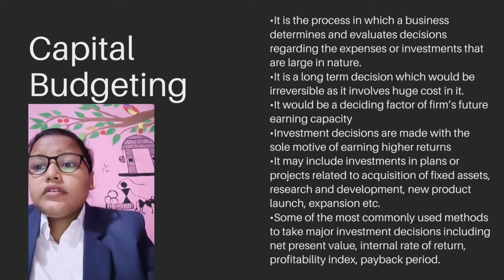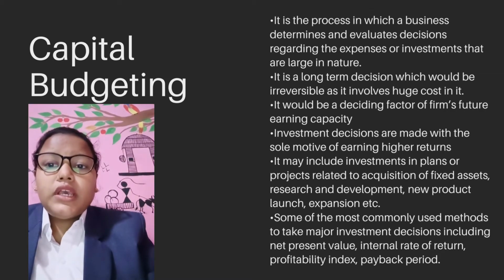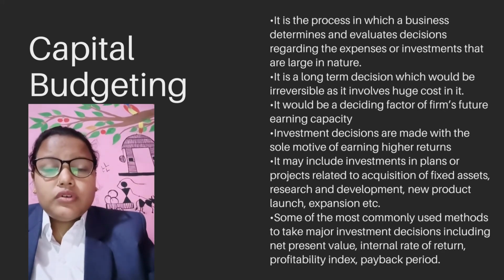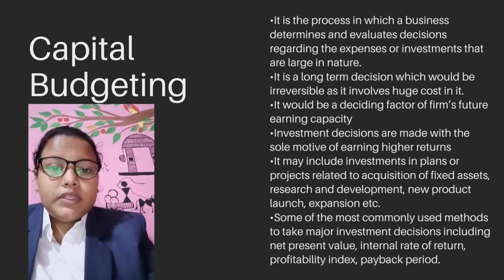In this way, they can invest their capital. Some of the most commonly used methods to take major investment decisions include net present value, internal rate of return, profitability index, and payback period. So capital budgeting in short is when you invest in something, you expect to get a high return from that.